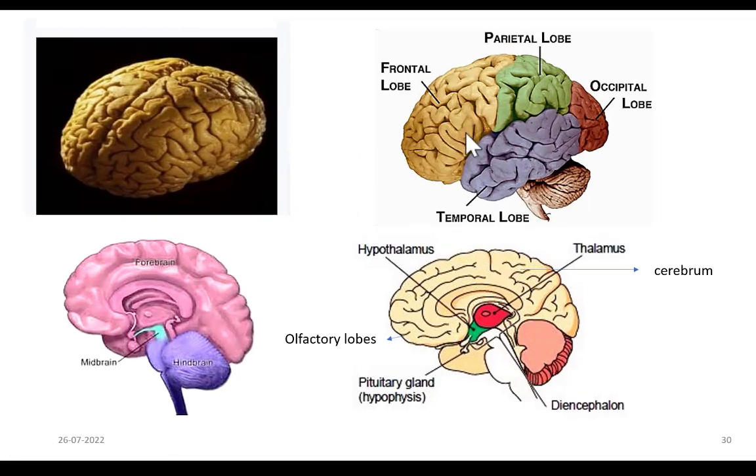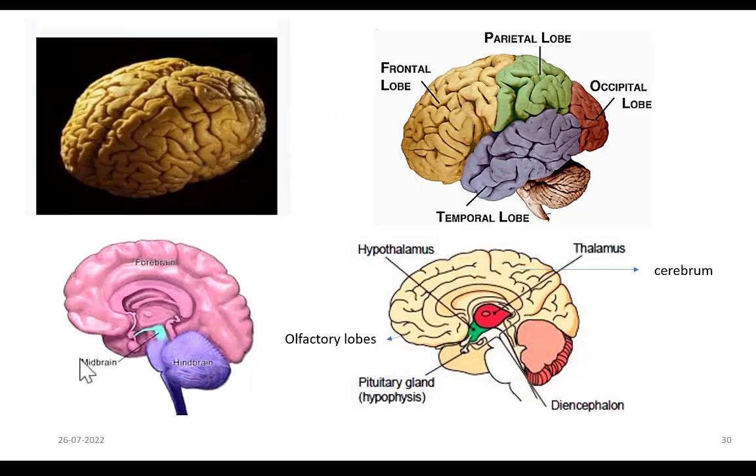Now this is the brain as seen from the side. So this is the side view of the brain. This view exposes four lobes of the brain. They are the temporal lobe, frontal lobe, parietal lobe and occipital lobe. So the purple region is the temporal lobe, this yellow region is frontal, green is parietal and brown is occipital. So we can see the four lobes of the brain from the side view.